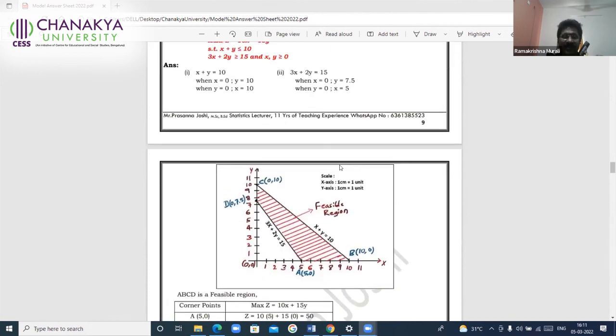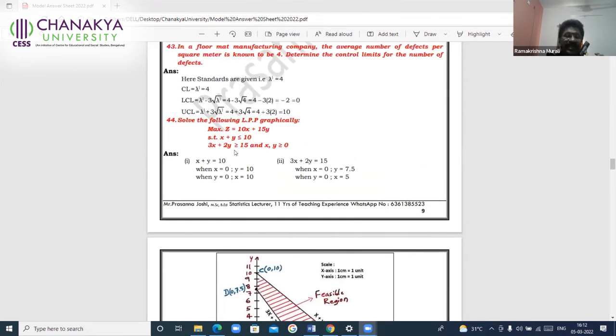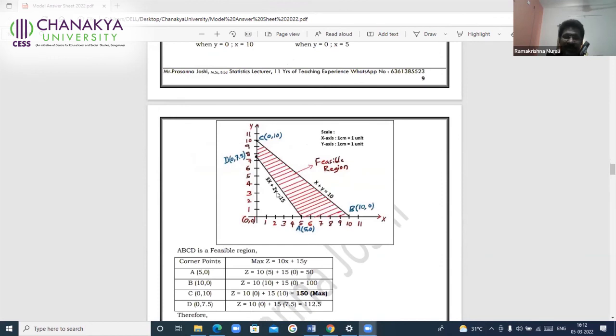And this is the graphical method. So this is x plus y less than or equal to 10, and 3x plus 2y is greater than or equal to 15. You have 2 equations. Solving a problem in the graphical method is only identifying the common area. How to identify the common area is very simple. You draw the first line. This line divides the first quadrant into 2 parts. One side is less than or equal to, the other side is greater than or equal to. How to identify which side is which? Toward the origin is always less than or equal to, away from the origin is always greater than or equal to.